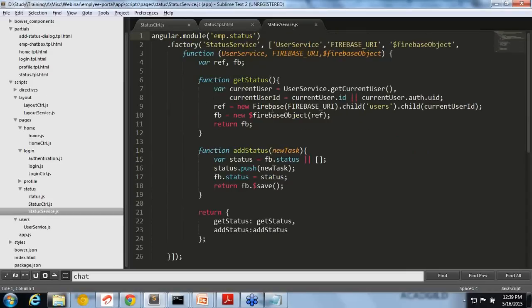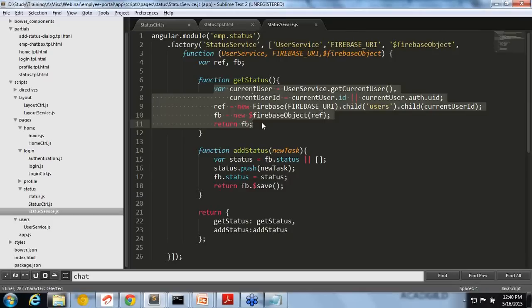The status service is getting that status here. You can see it is calling the Firebase URL again, getting the users, and the users have the status property, and it is returning that. This is the same every time because we are using Firebase. If you are using another backend, it will be different.